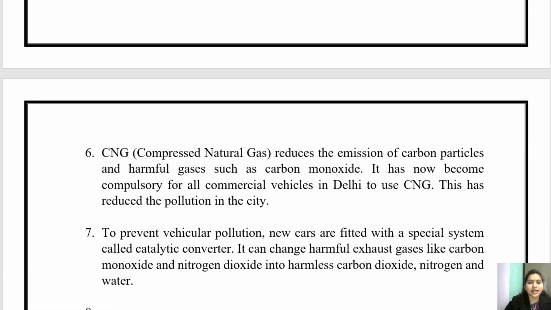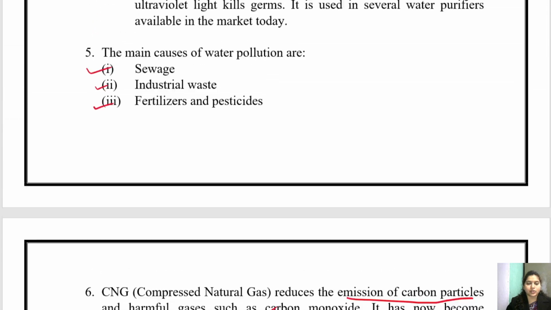So CNG reduces the emission of carbon particles and harmful gases such as carbon monoxide. Burning of diesel releases carbon monoxide. It has now become compulsory for all commercial vehicles in Delhi to use CNG. This has reduced the pollution in the city. Okay, so this is question number 6.